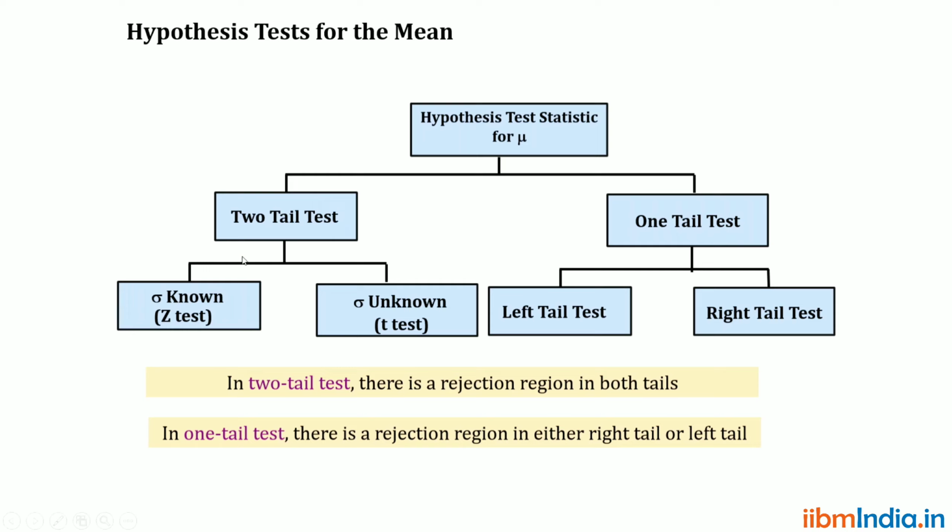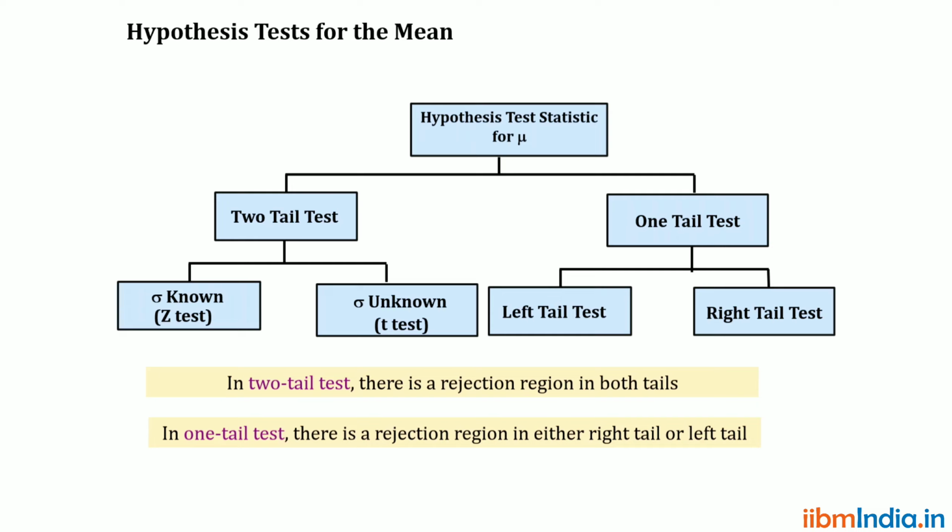The two-tail test is further divided into the Z test and the T test. The Z test is used when sigma is known, which means if the standard deviation is known, we go for the Z test. If the standard deviation is unknown, that is, if sigma is unknown, we go for the T test.